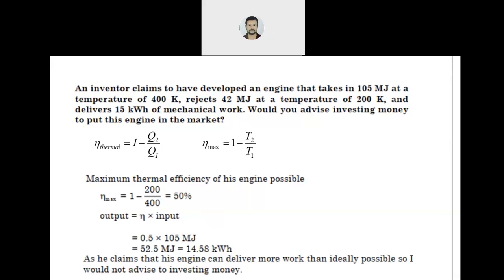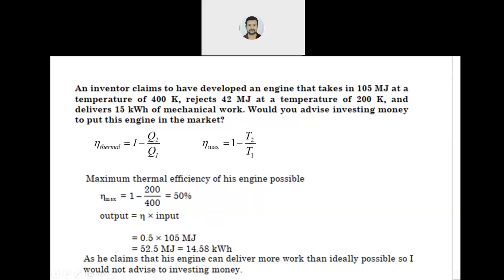Next, it rejects 42 megajoule at a temperature of 200 Kelvin. Means Q2 is 42 megajoule and T2 is 200 Kelvin. And it delivers work output of how much? 15 kilowatt hour. Now, will you suggest him or someone to invest money on this thing?